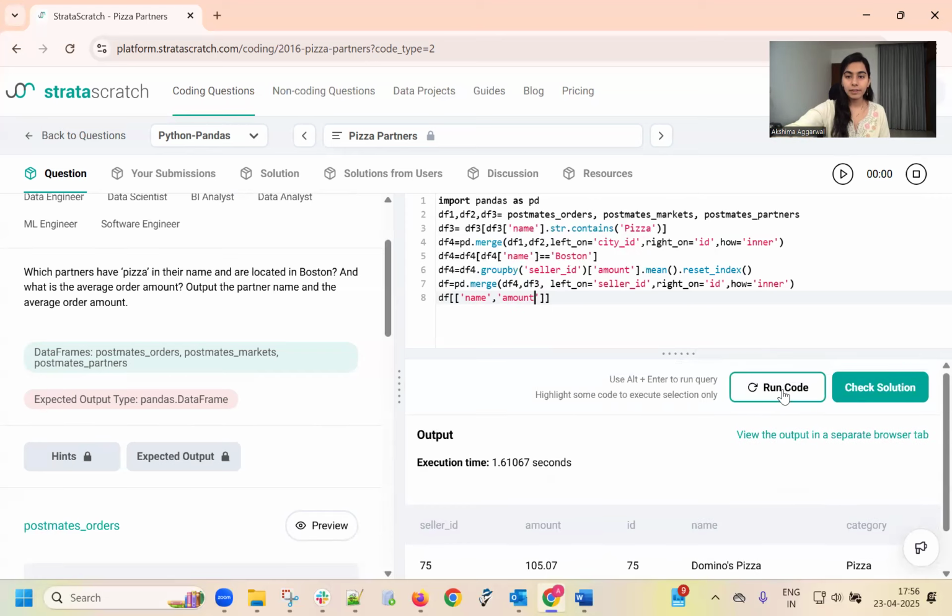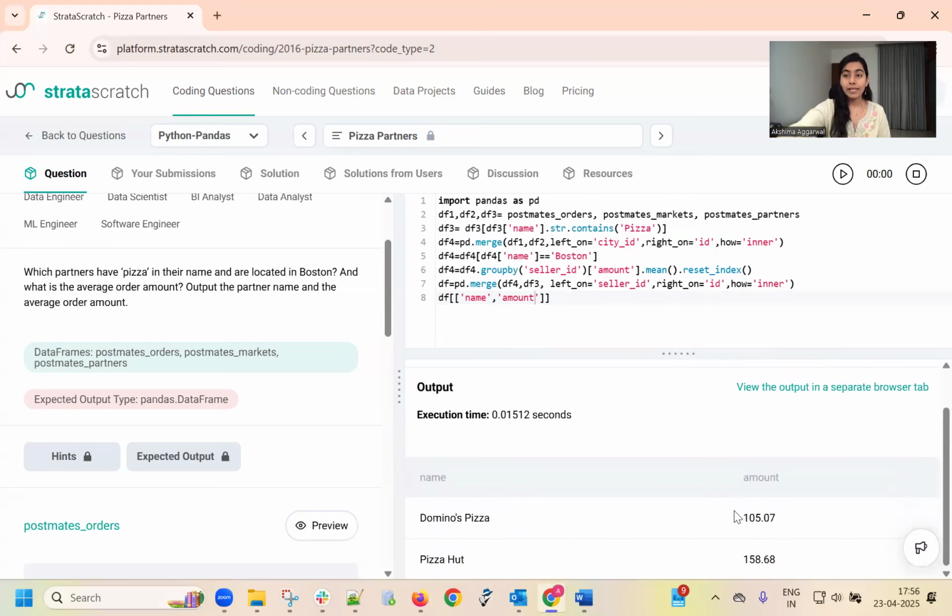Okay. Now let's run the code and see that. Now this is our final output. Okay. So I hope it is clear. Now let's write the code in MySQL.